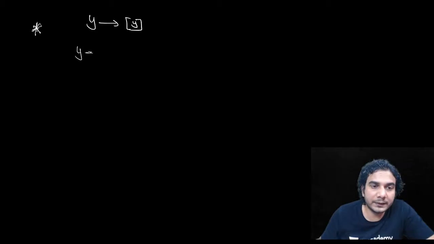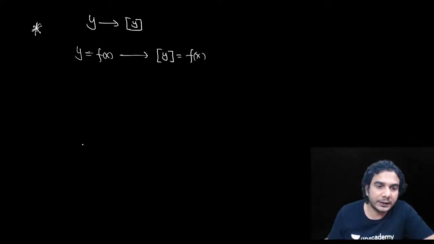Now let's do the next transformation. When you replace y by greatest integer of y, then what happens? Say y is equal to f(x), this is your equation, and after doing this transformation it is going to be greatest integer of y is equal to f(x). All right, say this is your f(x).